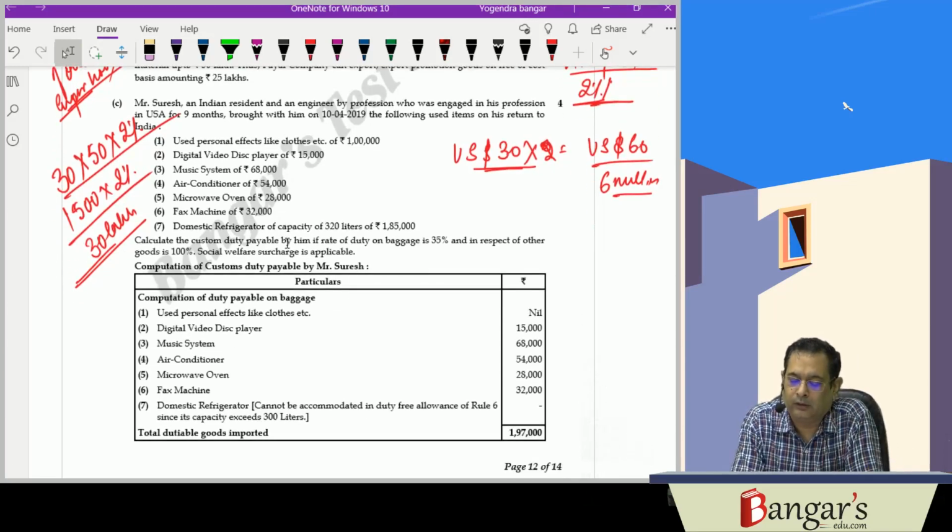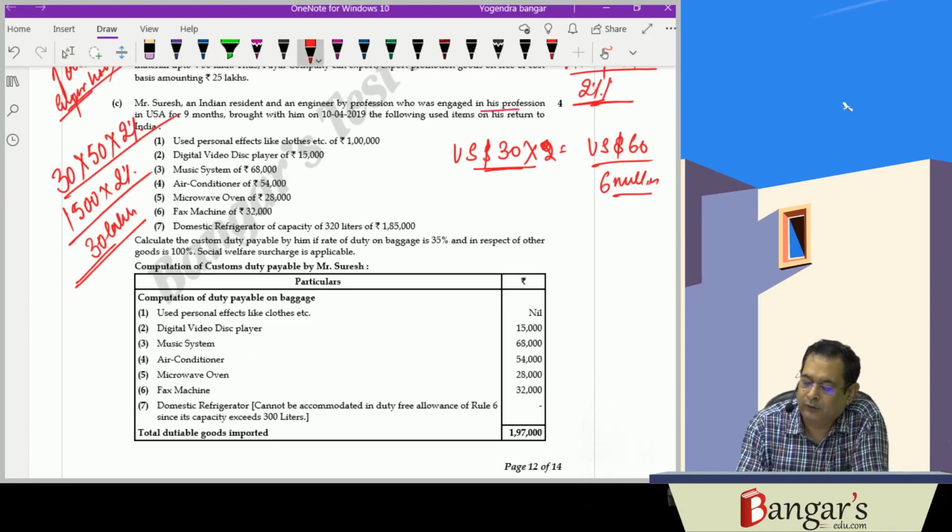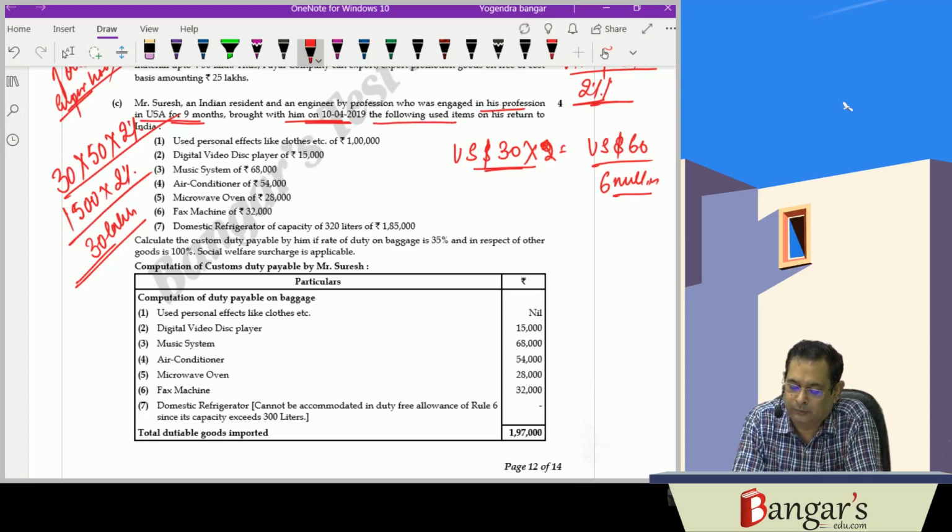Next question is, Mr. Suresh is an Indian resident and an engineer by profession, was engaged in his profession in USA for 9 months, and has brought with him on 10/4/2019 the following used items.